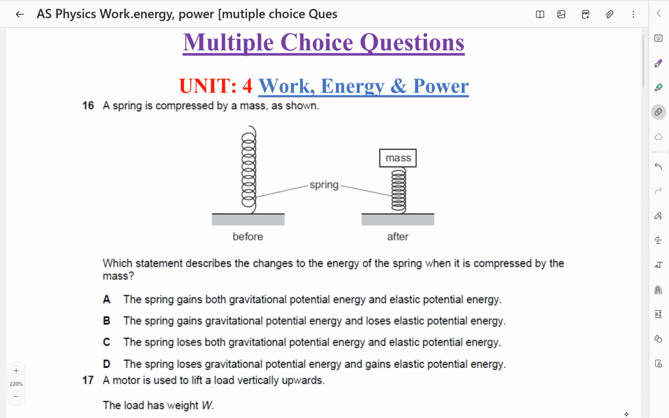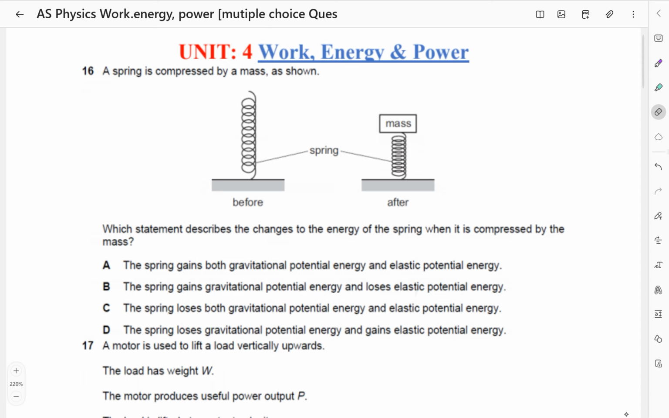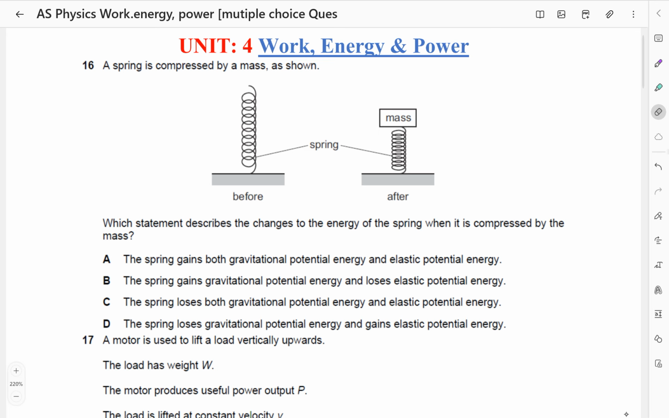A spring is compressed by a mass as shown. So before compression we can see, and after compression. Which statement describes the changes to the energy of the spring when it is compressed by the mass? Number 1, the spring gains both gravitational potential energy and elastic potential energy.